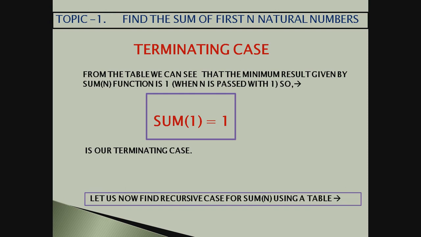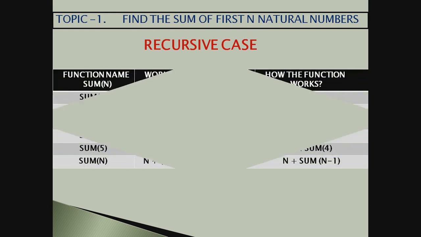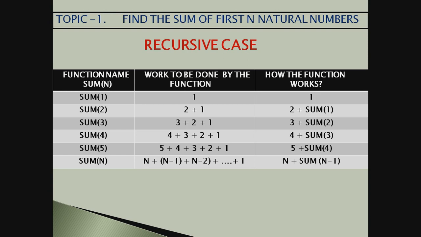For which given function are we finding the recursive case? We are finding the recursive case for sum n. Again, the recursive case would be found by us using a table. Again the same thing, but this time I have also kept a column which shows how the function works in Python. The second column shows how we would think the computer would do the work. And the third column shows how the computer actually does the work.